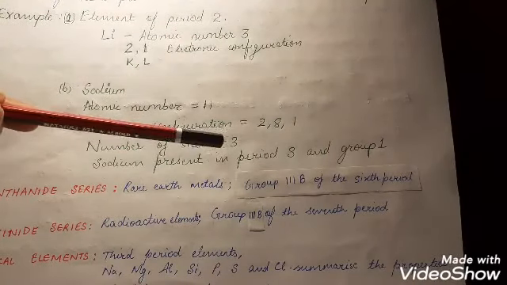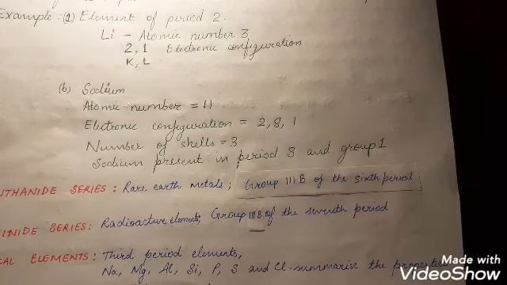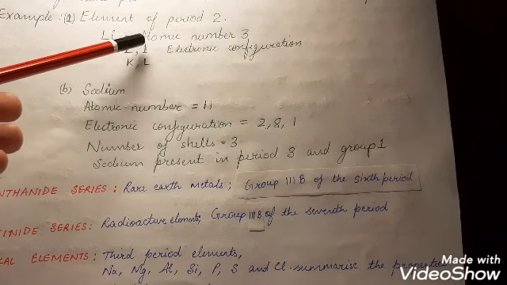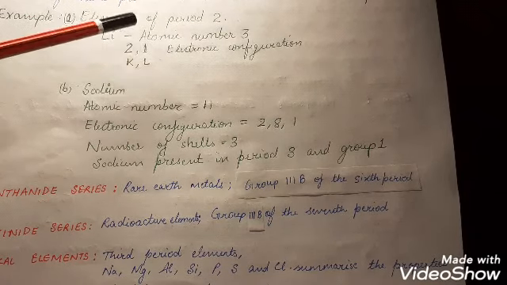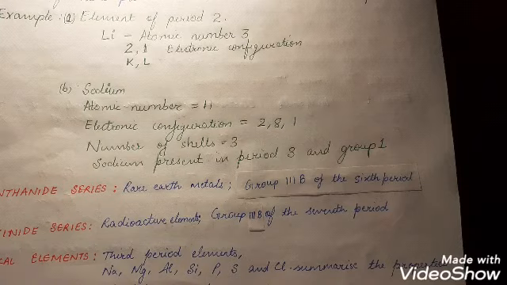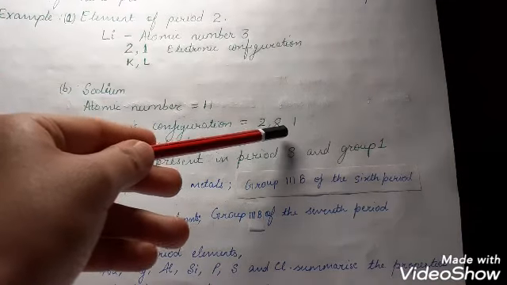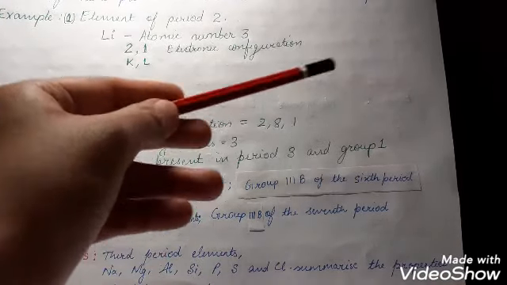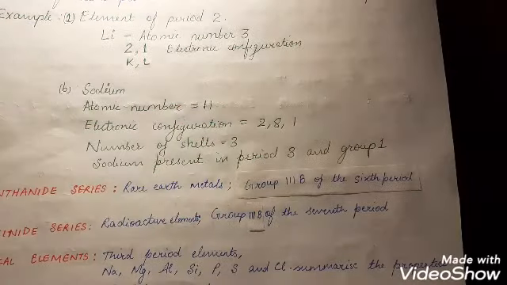Now, the group number is determined by the number of electrons present in the outermost shell. So, over here, in the outermost shell, we have one electron. So, its group will be 1. Here also, we can see in sodium, the valence electrons are 1. So, the group number of sodium will also be 1.